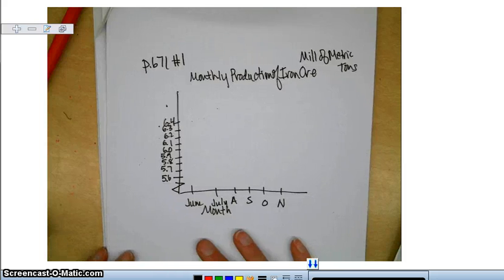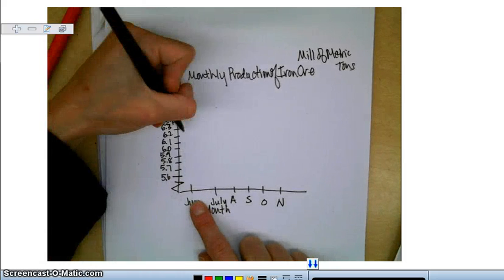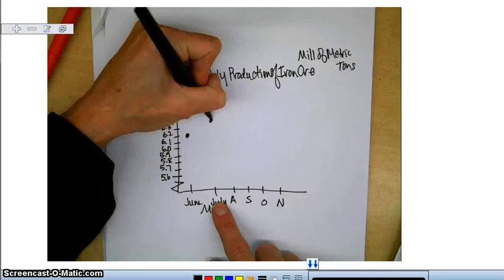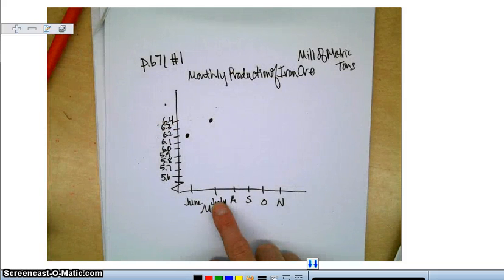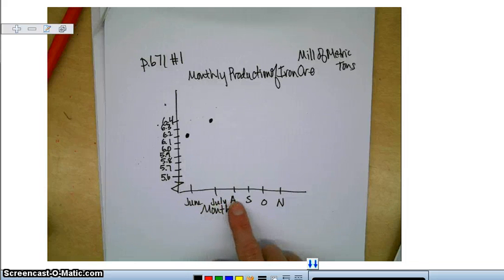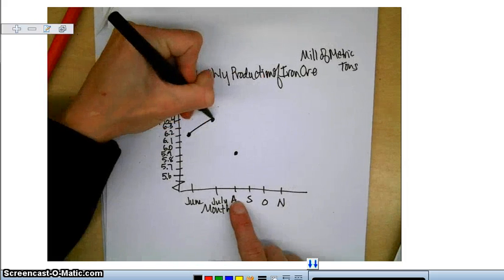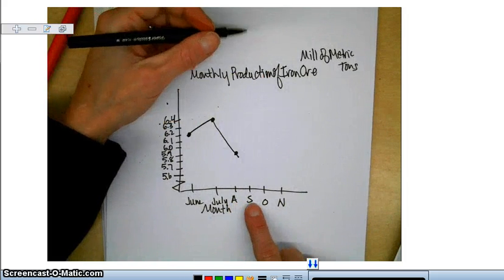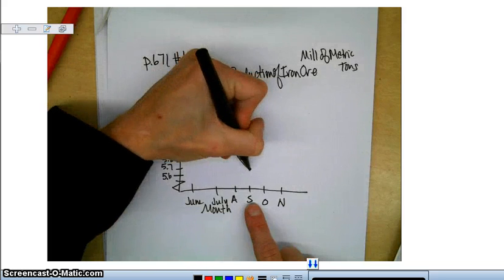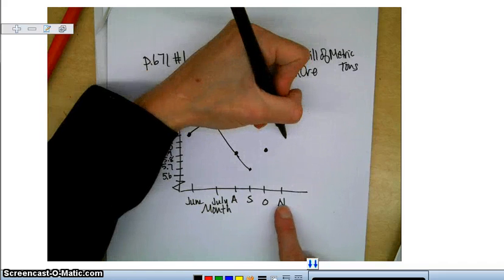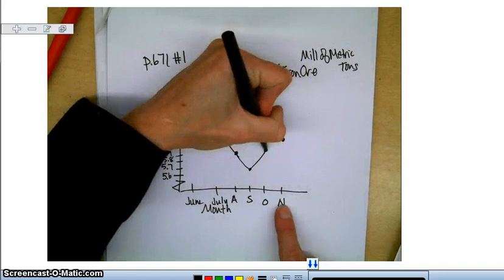That should be enough. So in June, I was at 6.2, so I'm just going to put a dot at 6.2. In July, I was at 6.4. In August, I was at 5.9. And what I want to do as I go along is I'm just going to connect these. So in September, I was at 5.7. In October, I was at 6.0. And November, I was at 6.1. And so there's my line graph.